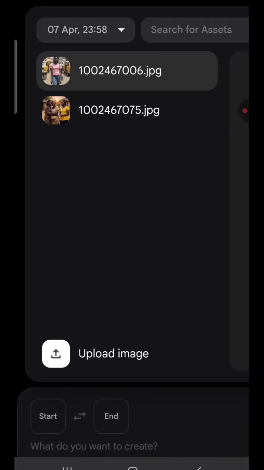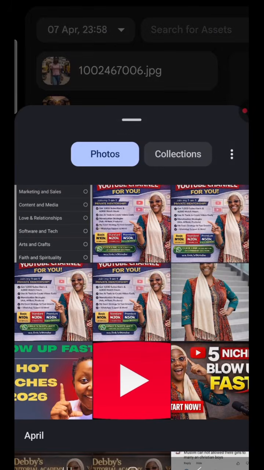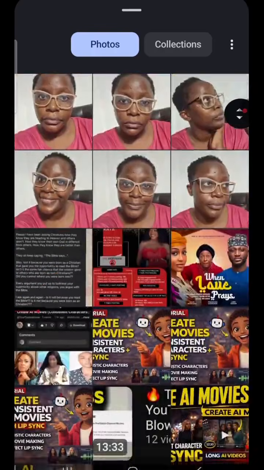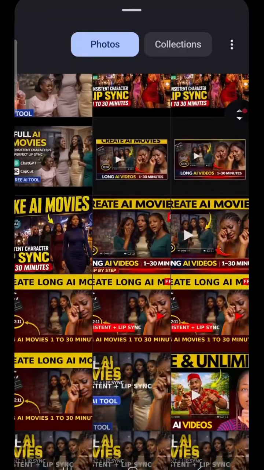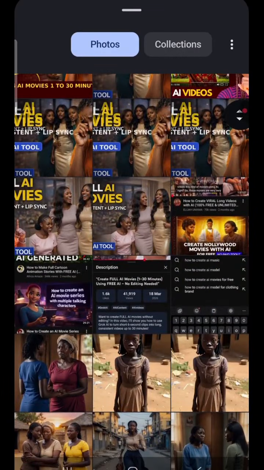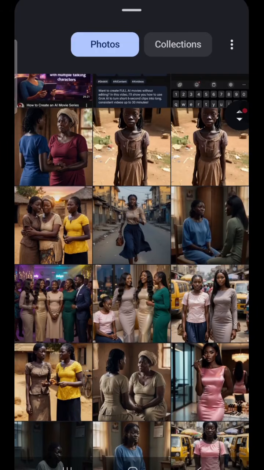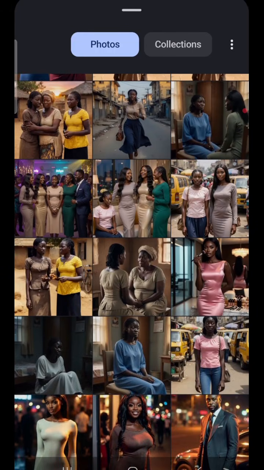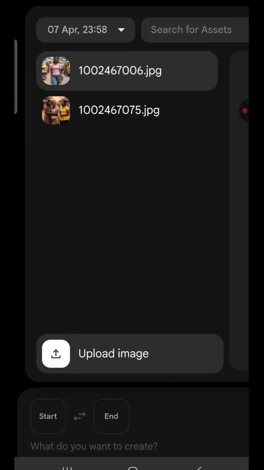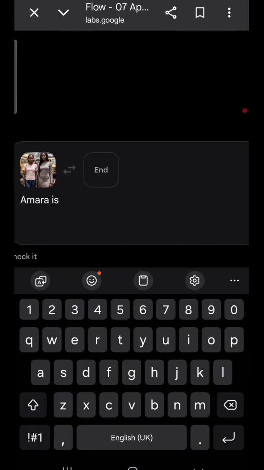Scroll down again and then click on Start so I can select another image. Let me select an image of where she is with her friend. This is where she was with her friend. So I'll just put in the description.